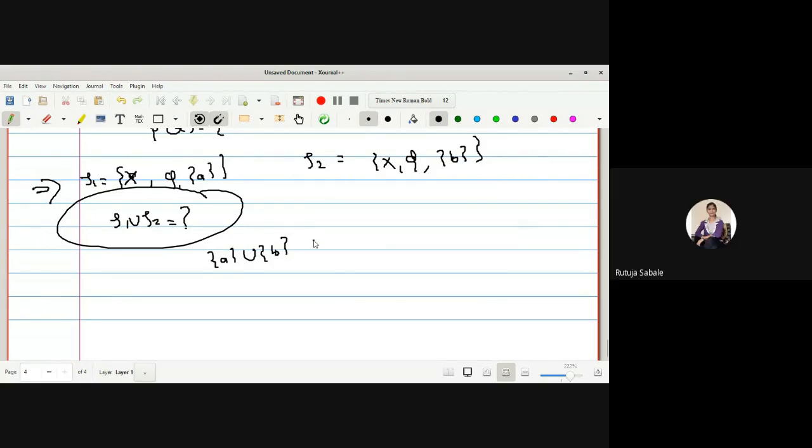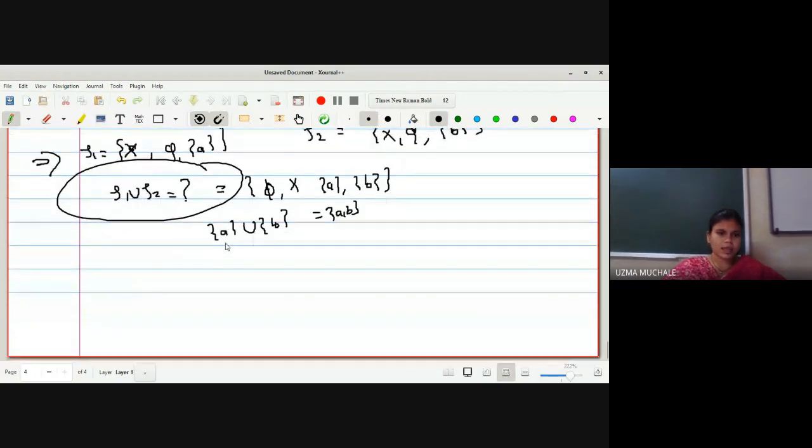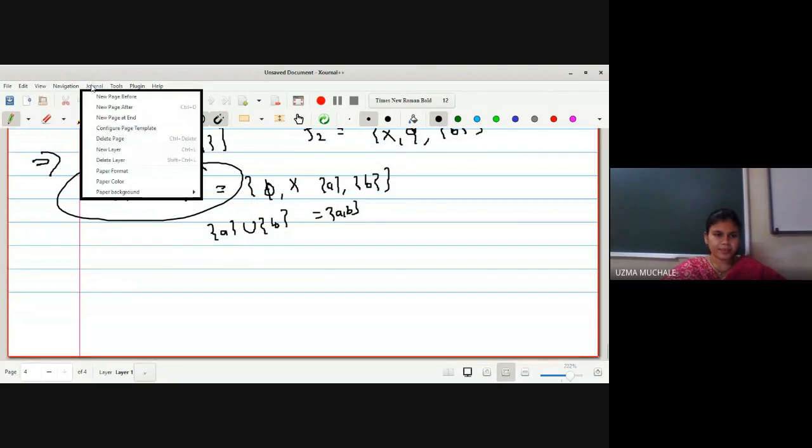But if we take the union of TOE1 and TOE2, there will not be AB. So the union of TOE1 and TOE2 is what? Pi x singleton A, singleton B, right? And if we take this one, it is AB, but here AB is not a member of TOE1 union TOE2.